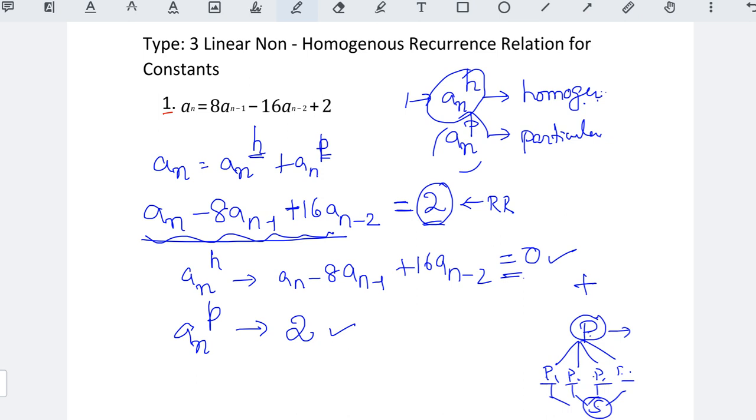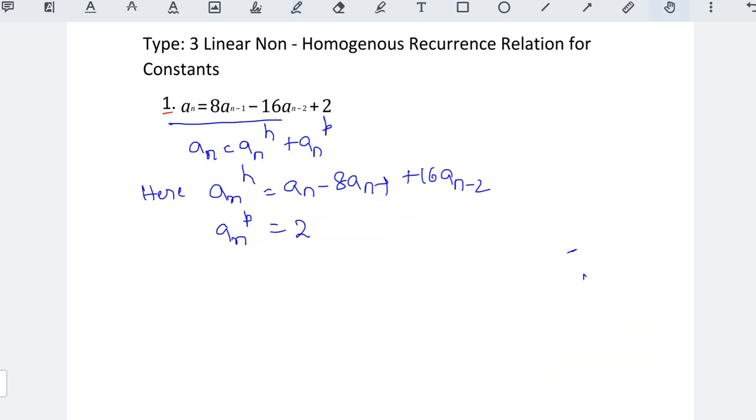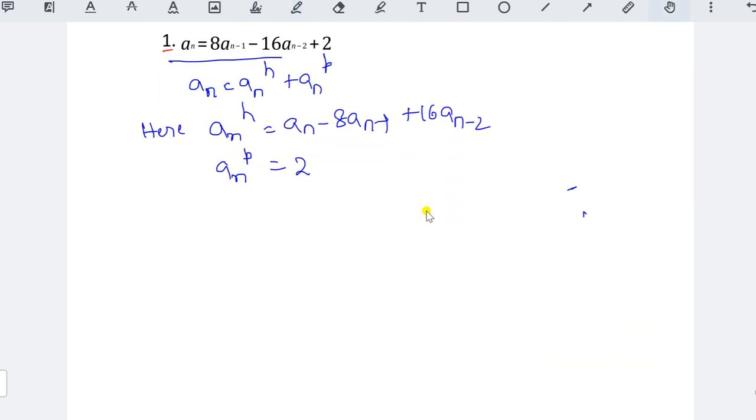This process we use here. This entire recurrence relation can be divided into homogeneous and particular. Homogeneous we initialize with 0, and particular may be a constant, or n, or n square, or r to the power of n. Hope you understand how we can solve the non-homogeneous recurrence relation.